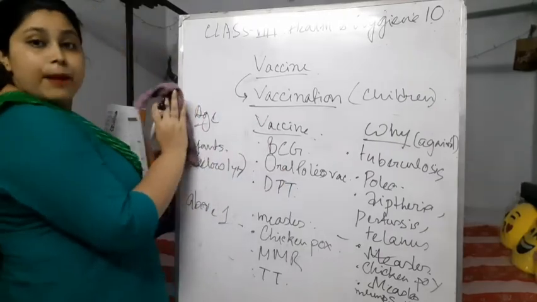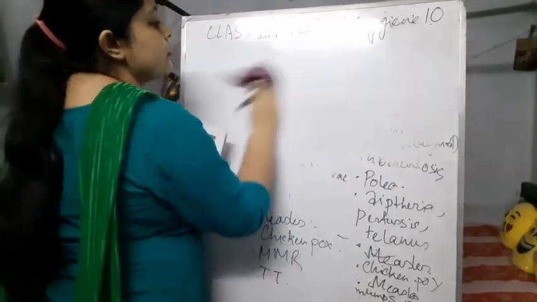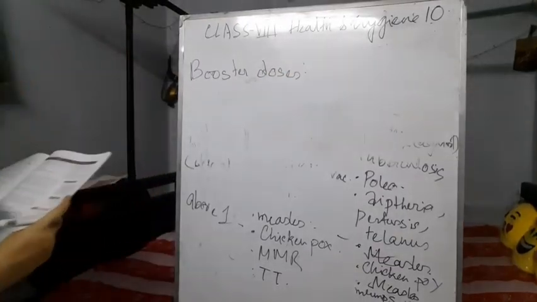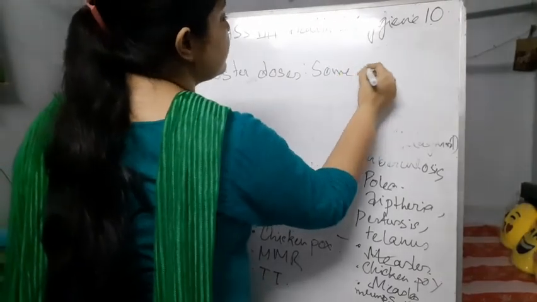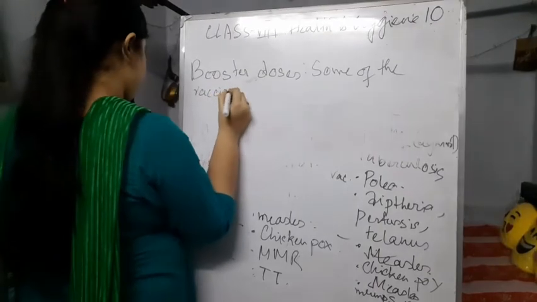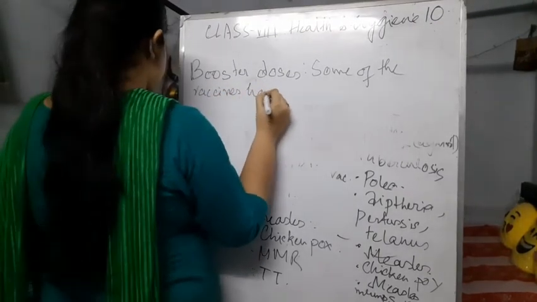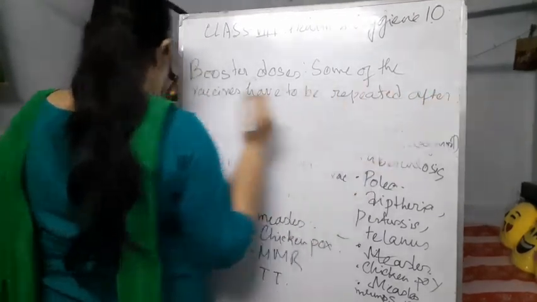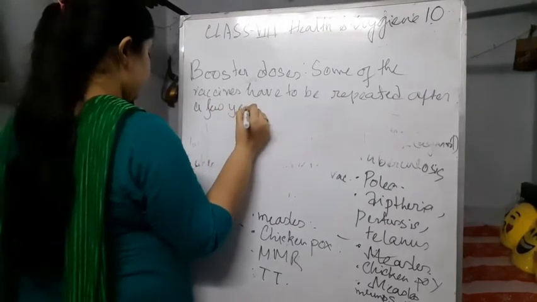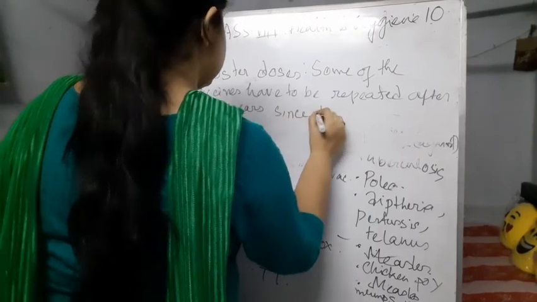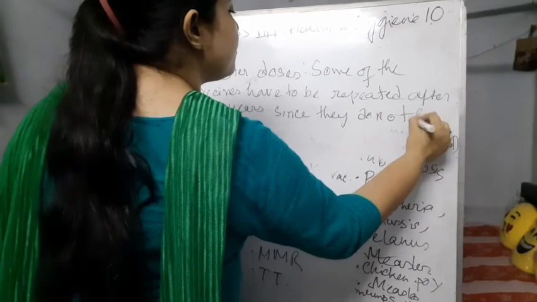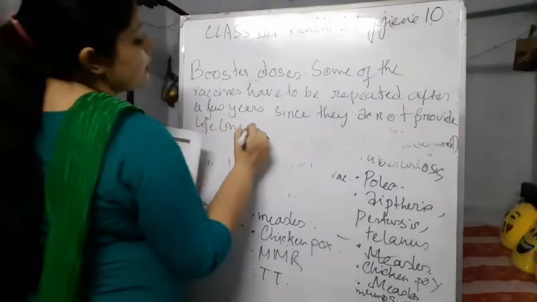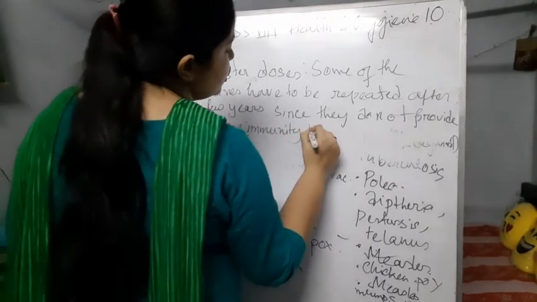Some vaccines have to be repeated after a few years, since they do not provide lifelong immunity to ourselves.